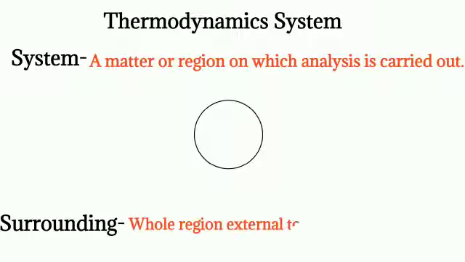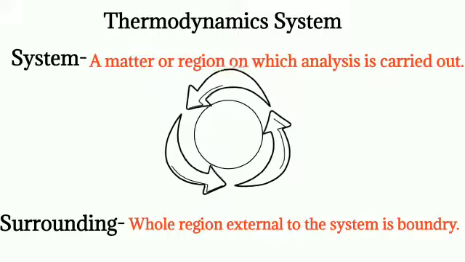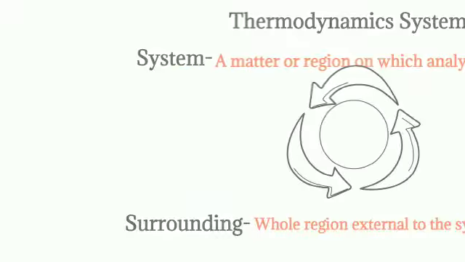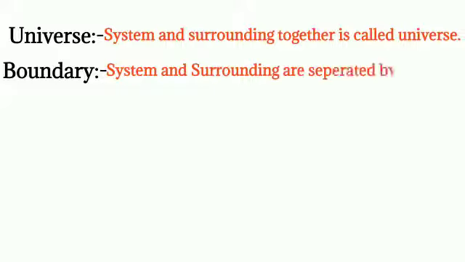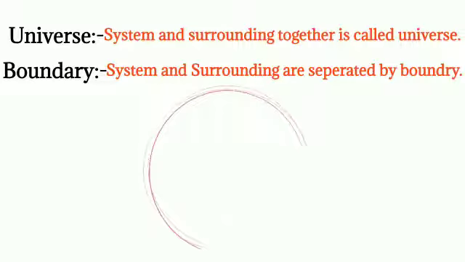Now let's see what is surrounding. Anything external to the system is called surrounding. Now the region here outside of this circle will be termed as surrounding. When system and surrounding come together, we call it universe, and the outline which separates the system and surrounding is called boundary.